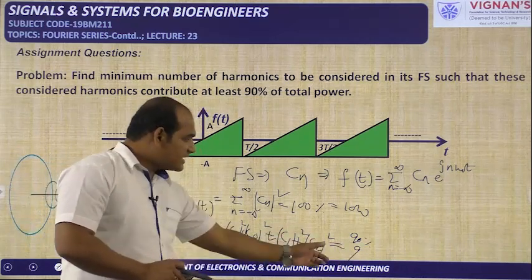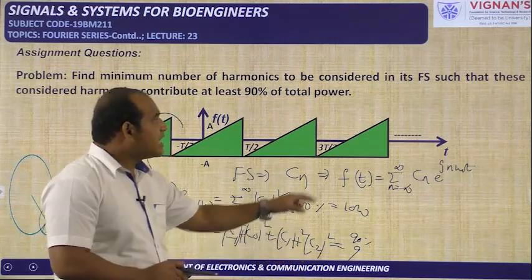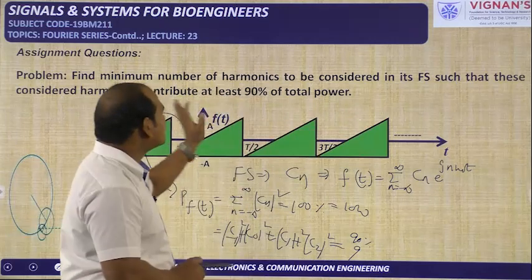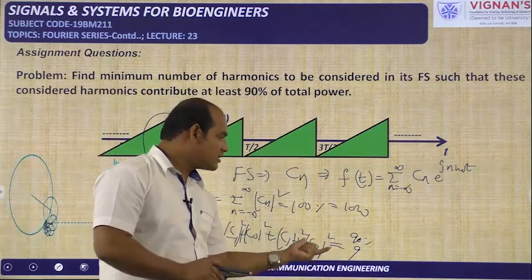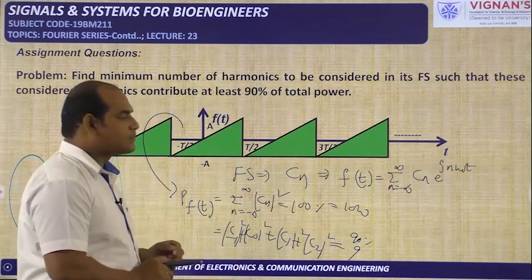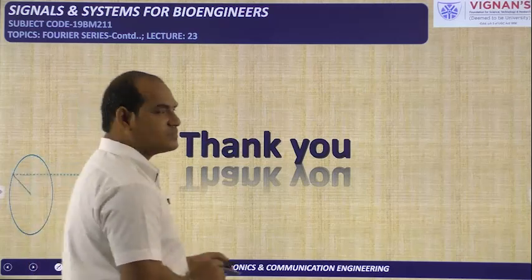If it is equal to 9 for this type of harmonics only up to 2, that means up to the second harmonic we have to take, that is the answer. If you need to take up to C3, then the third harmonic is required in order to have 90% of the total power. In this way you can solve this particular problem. Thank you.